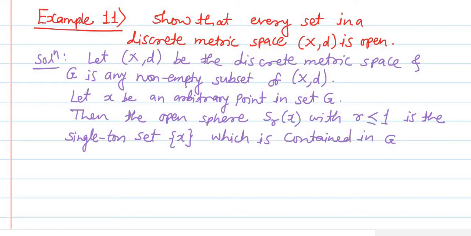Because G was a set containing x, the singleton set x will be contained in G, and this singleton set in this case is the open sphere. So this open sphere is contained in G. So what does this mean?